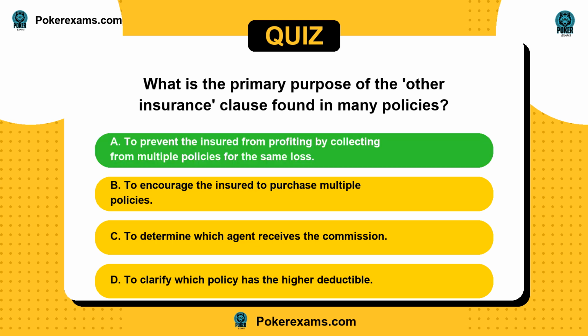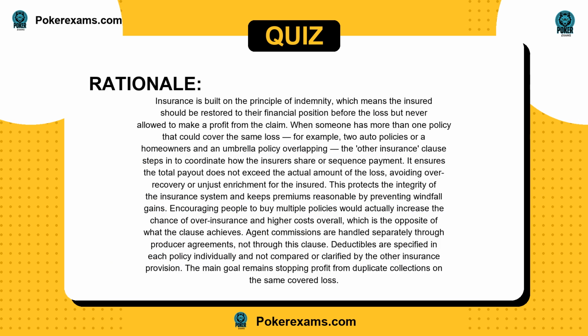The answer is A. Insurance is built on the principle of indemnity, which means the insured should be restored to their financial position before the loss, but never allowed to make a profit from the claim. When someone has more than one policy that could cover the same loss, for example, two auto policies or a homeowner's and an umbrella policy overlapping, the other insurance clause steps in to coordinate how the insurers share or sequence payment.